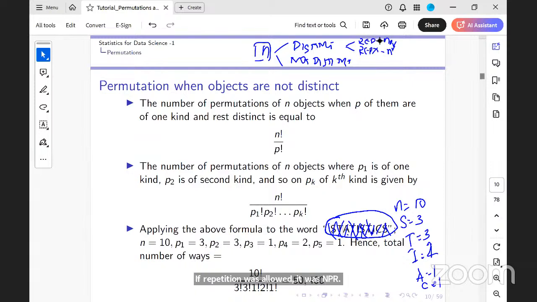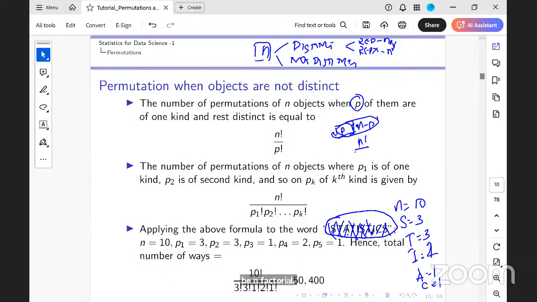Now, when it is not distinct, again I have n objects, and p of them are of one kind. I assume that these p are put as one block, and then I have n minus p, which are the others. So this entire thing is going to be n factorial.